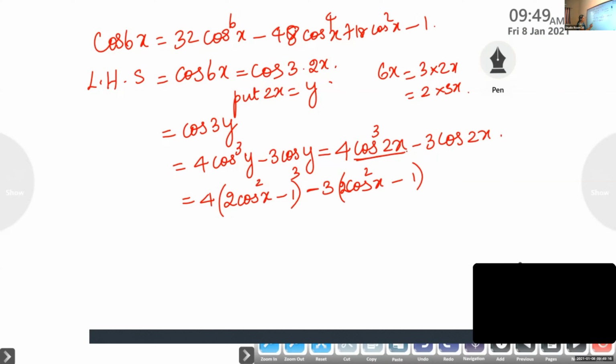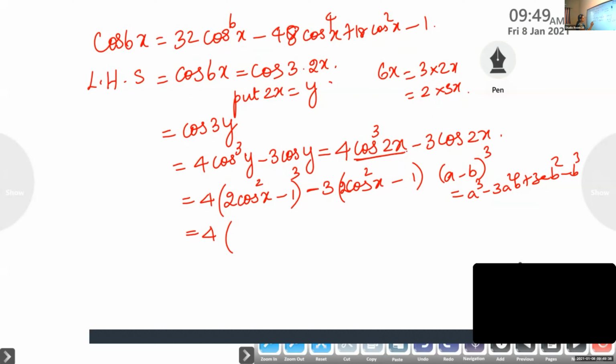Now expand it using the identity a minus b the whole cube. What is a minus b the whole cube? It is a cube minus 3a square b plus 3ab square minus b cube.